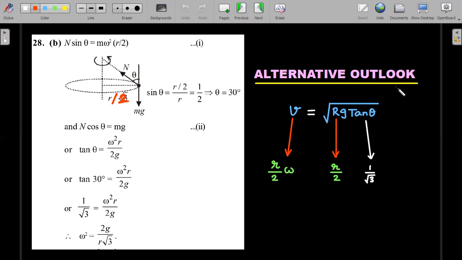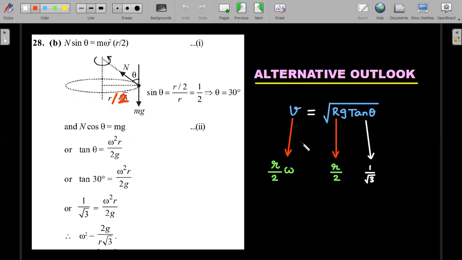But an alternative outlook would be, at this place there is an inclined plane. This is like a car going around a banked road. Root rg tan theta is the value of v. V can be written as r by 2 omega. Remember, it's a circle of radius r by 2. Capital R is also r by 2. Theta that you can find out is 30 degrees, right? That's why tan theta is substituted as 1 by root 3. With this, you can directly go to this.